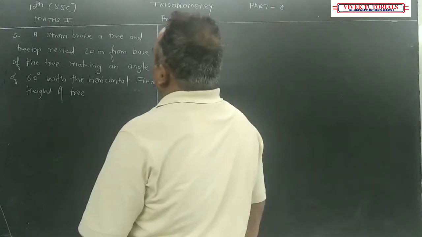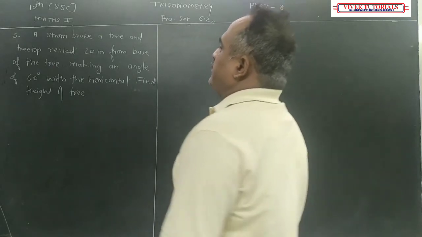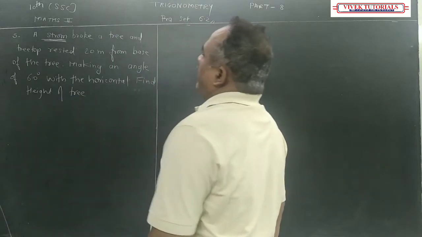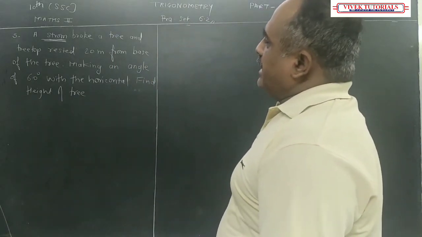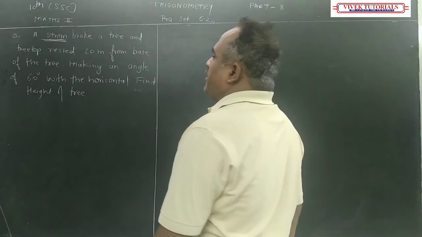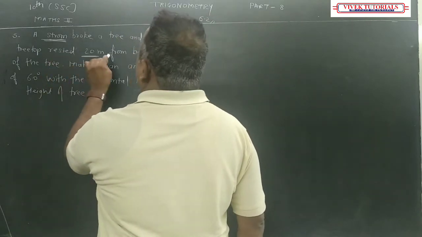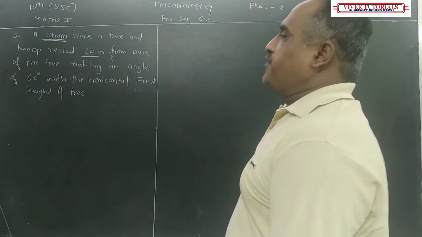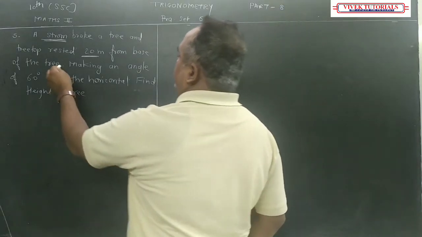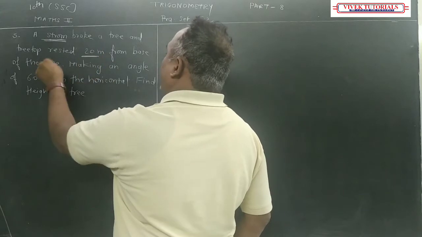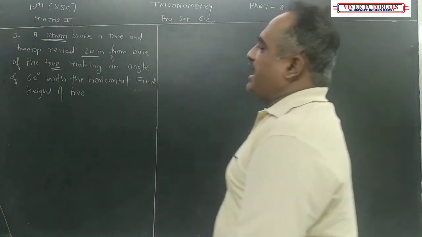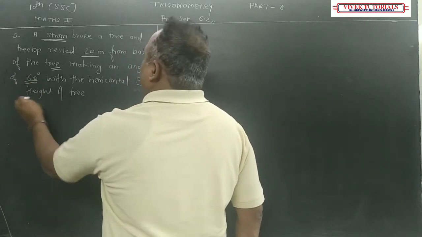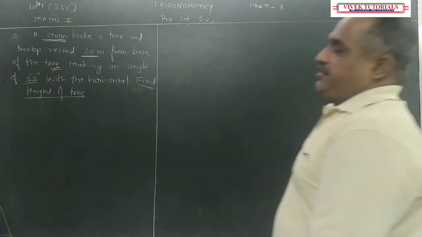A storm broke a tree, because of this तूफान जो आया था, उसकी वजह से ट्री ब्रेक हो गया and tree top rested 20 meters from the base of the tree. कितने मीटर पे वो ब्रेक हो गया और उसका टॉप कहां पे टच कर रहा है, 20 मीटर, making an angle of 60 degrees with the horizontal. Find the height of the tree.